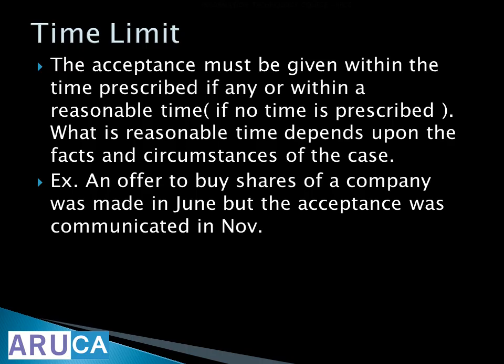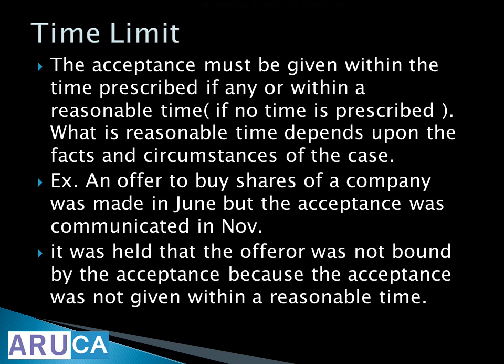An offer to buy shares of a company was made in June, but the acceptance was communicated in November. You know the share market, right? It keeps changing. So, it was held that the offerer was not bound by the acceptance because acceptance was not given in reasonable time. Share market changes every second. If you accept after 1 month, 3 months, 4 months, what happens? It doesn't make any sense. That's not a reasonable time.